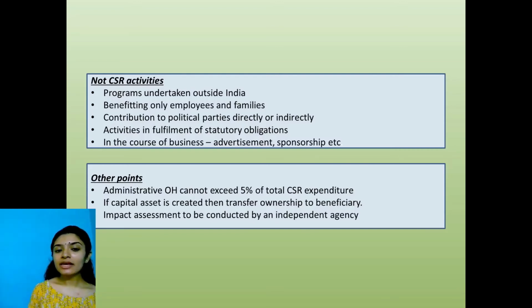Next, any activity done in the course of business, even advertisement sponsorship, is not CSR. For example, when we saw Schedule 7 activities, we said that you can contribute to certain universities like IIT. Now, in IIT, students take up many research and development projects. Let us say that I am a tire manufacturing company and I go to IIT.